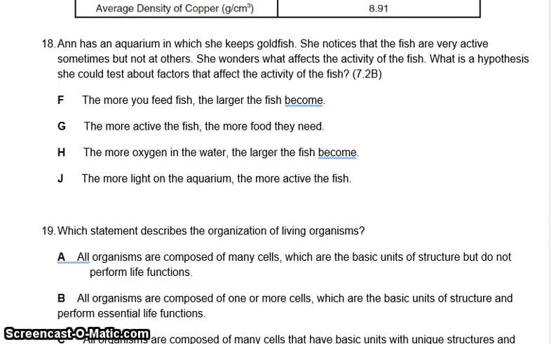18. Anne has an aquarium in which she keeps goldfish. She notices that the fish are very active sometimes, but not at others. She wonders what affects the activity of the fish. What is a hypothesis she could test about factors that affect the activity of the fish? F. The more you feed the fish, the larger the fish become. G. The more active the fish, the more food they need. H. The more oxygen in the water, the larger the fish become. J. The more light on the aquarium, the more active the fish.